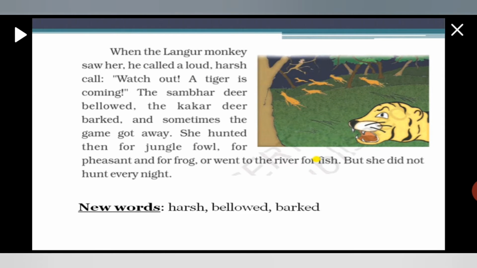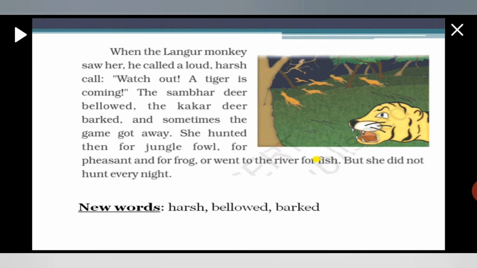Next we have: when the langur monkey saw her, he called a loud, harsh call. Watch out, a tiger is coming. The sambar deer bellowed. The kakkar deer barked, and sometimes the game got away. She hunted then for jungle fowl, for peasant and for frog, or went to the river for fish. But she did not hunt every night.